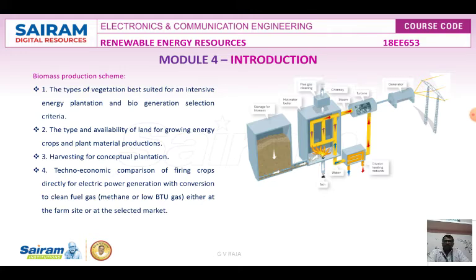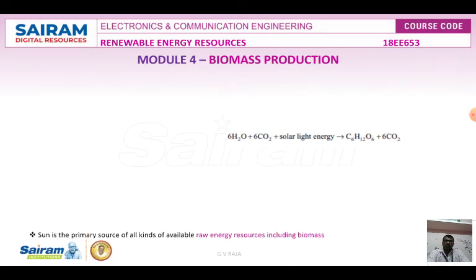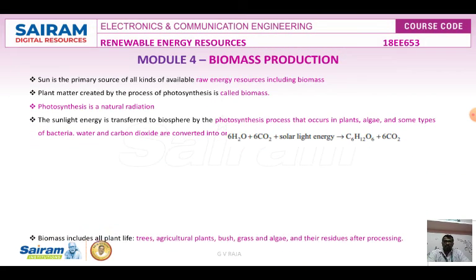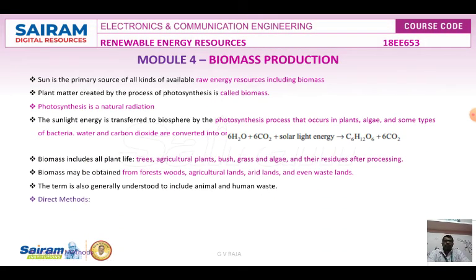Harvesting for conceptual plantation, and techno-economic comparison of firing crops directly for electric power generation with the conversion to clean fuel gas, that is methane or low BTU gas, either at the farm site or at the selected market. These are all the various methods for the biomass production scheme.